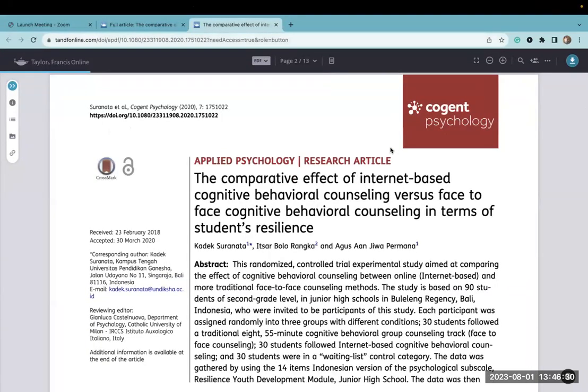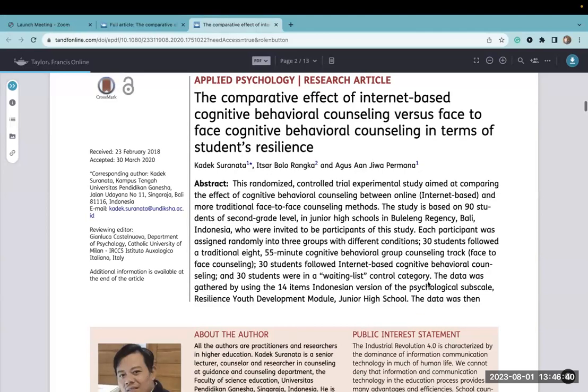So the title of our article is The Comparative Effect of Internet-Based Cognitive Behavioral Counseling versus Face-to-Face Cognitive Behavioral Counseling in Terms of Student Resilience. So we have our abstract, which gives us a general overview that this was a randomized controlled trial experimental study, and it's comparing the effects of CBC counseling between online and face-to-face.